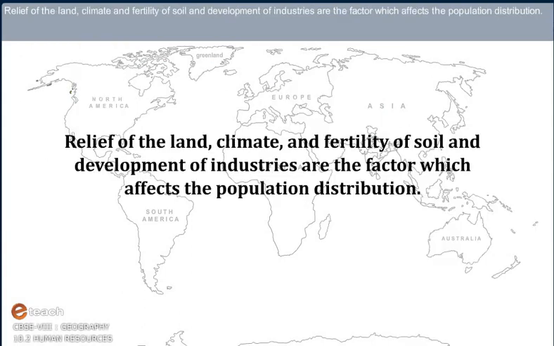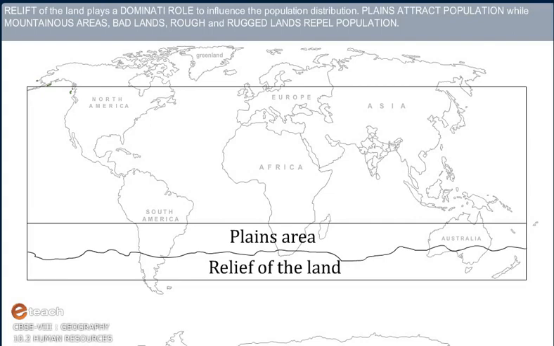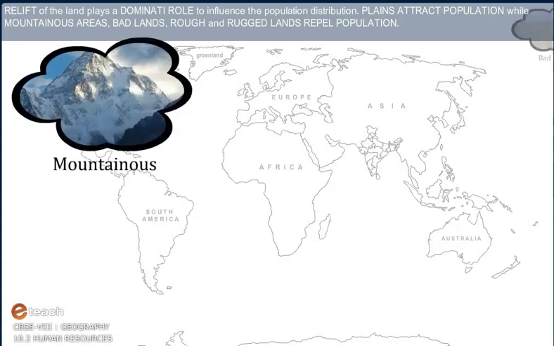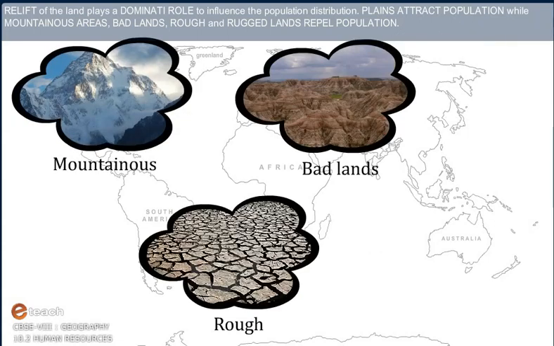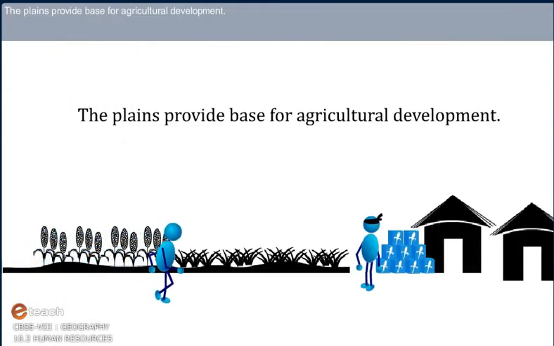Relief of the land, climate, fertility of the soil and development of industries are the factors which affect the population distribution. Relief of the land plays a dominating role to influence the population distribution. Plains attract population while mountainous areas, badlands, rough and rugged lands repel population. The plains provide base for agricultural development.